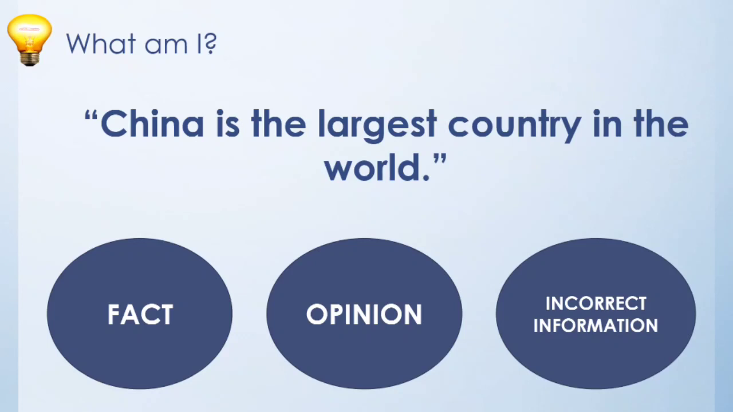The statement on your screen is not an example of an opinion because there is no assertion, there is no claim, or there is no indicator that would say that the statement is an opinion. And that statement is an example of an incorrect information. So if we check it from reliable sources, it's not China, it's Russia. Russia is the largest country in the world. So this is an example of an incorrect information.